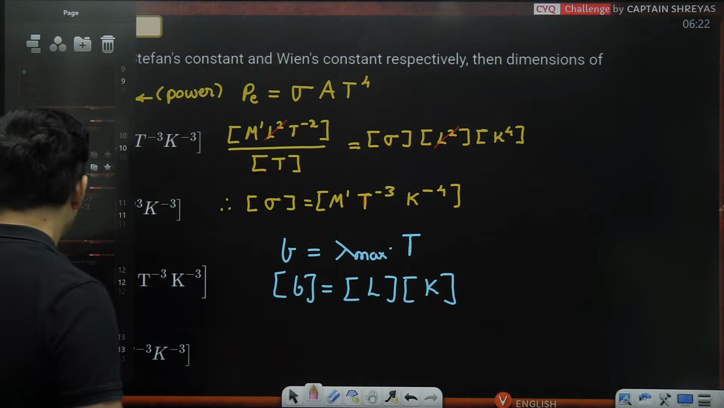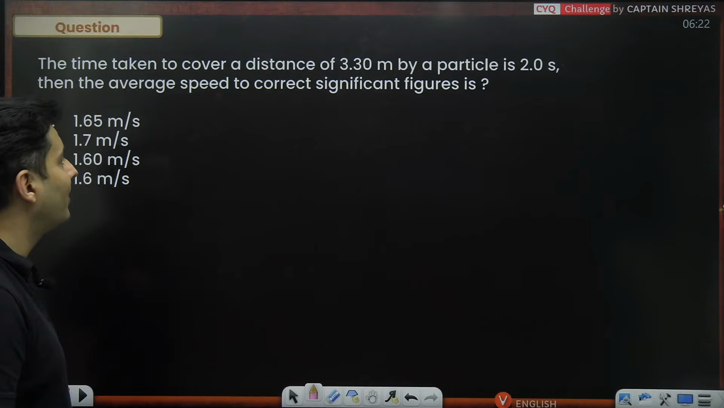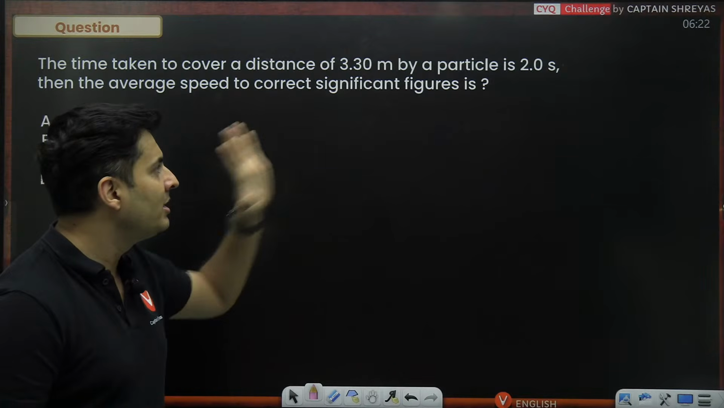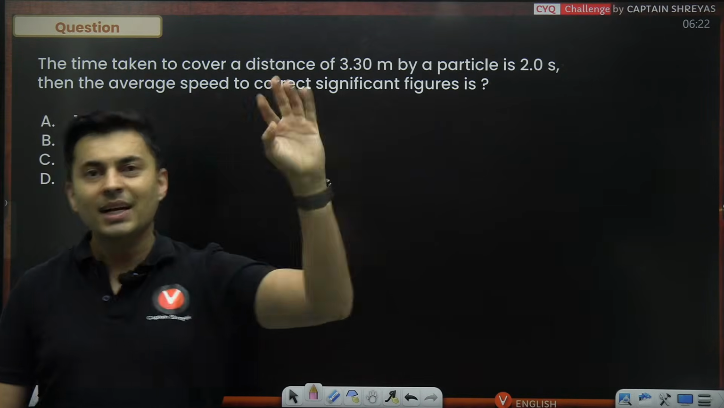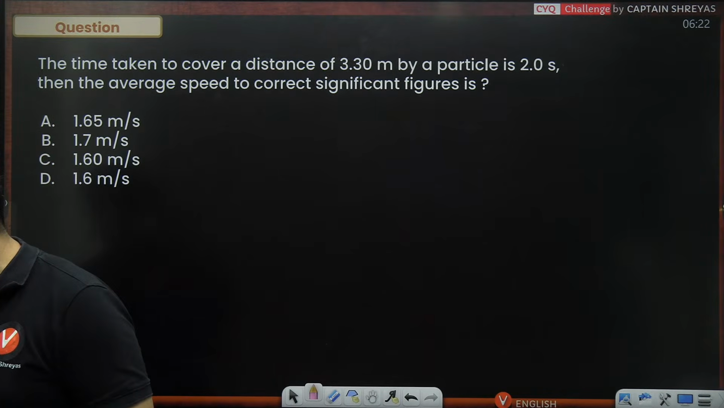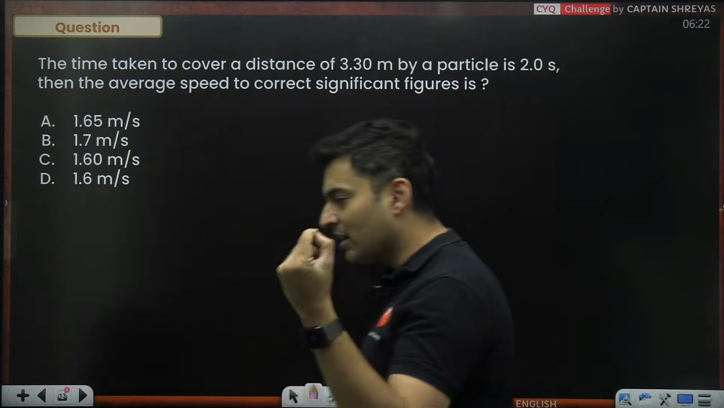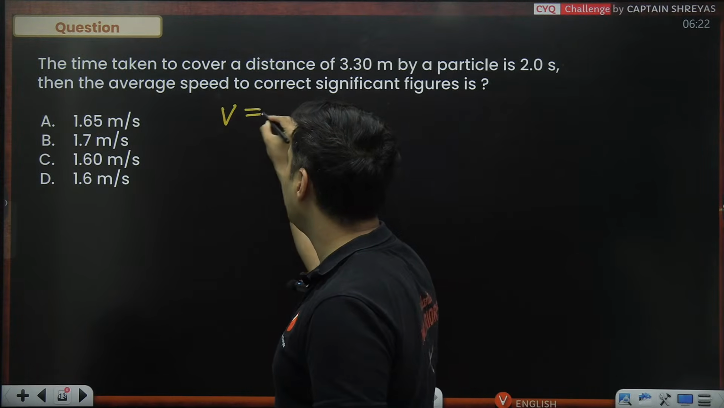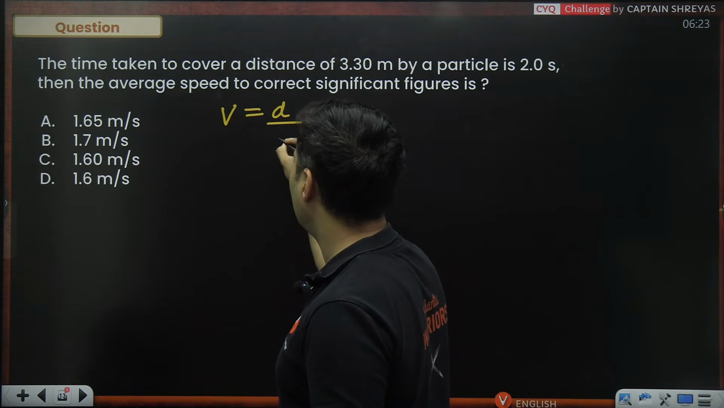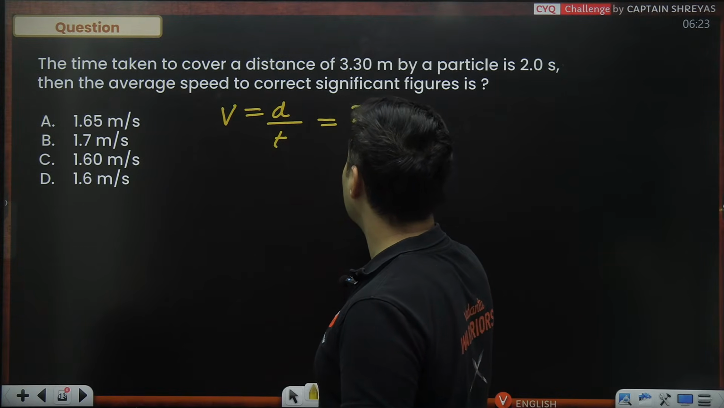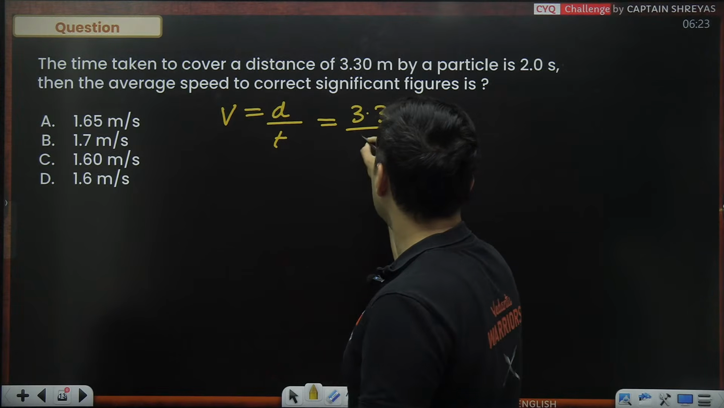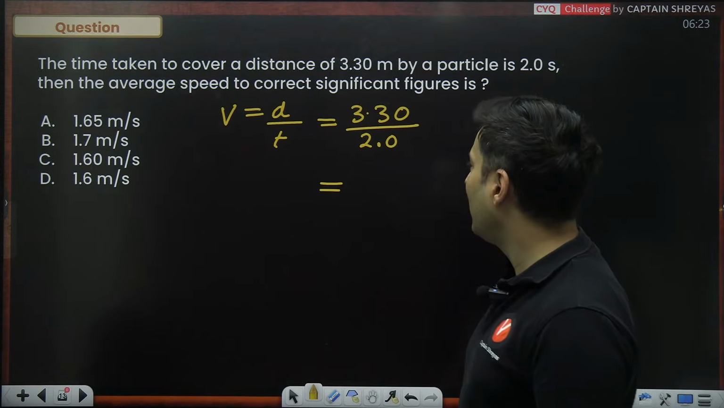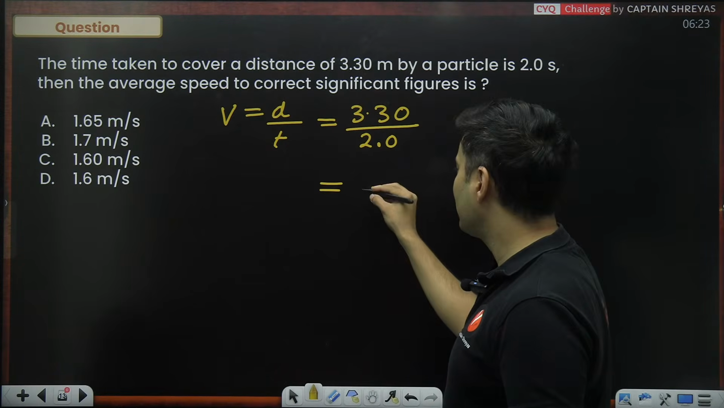Moving on to the next one coming up on your screen. Wow, we have a correct significant figures question. Distance is 3.30. The particle moves in 2 seconds. Then the average speed in the correct significant figures. See, calculation wise, there is nothing great in the problem, but what is important is the significant figures concept. The average velocity will be the distance covered, displacement covered, divided by the time. Displacement or distance, whatever it is, 3.30. Time is basically 2.0. Numerically, 3.3 divided by 2, 33 by 2, 32 by 2, 16. So this will be